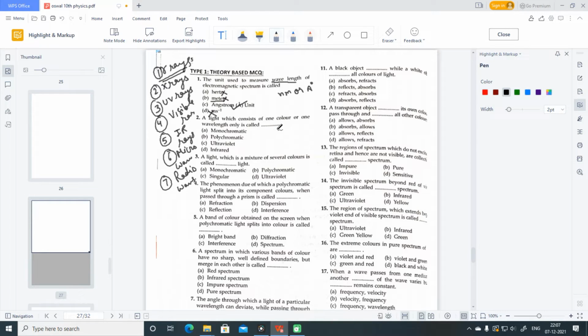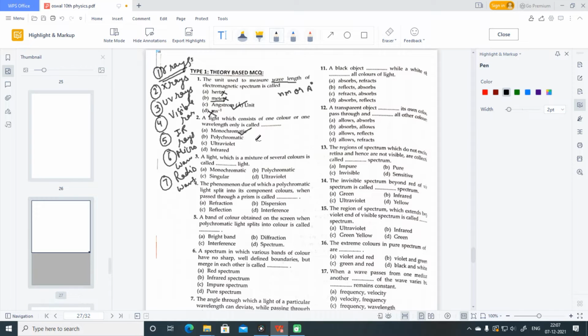Moving to the second question, a light which consists of one color or one wavelength only is called, it is monochromatic light as per the definition. Monochromatic light is a light which has a single wavelength, and if the light has multiple wavelengths, it will be called polychromatic.